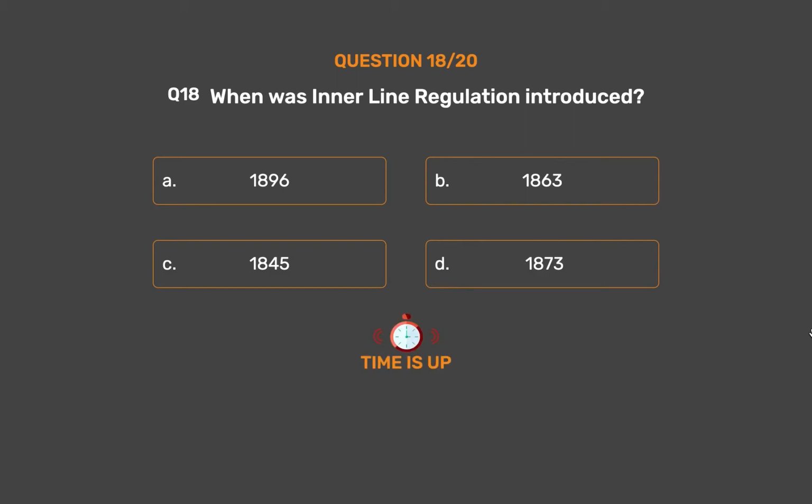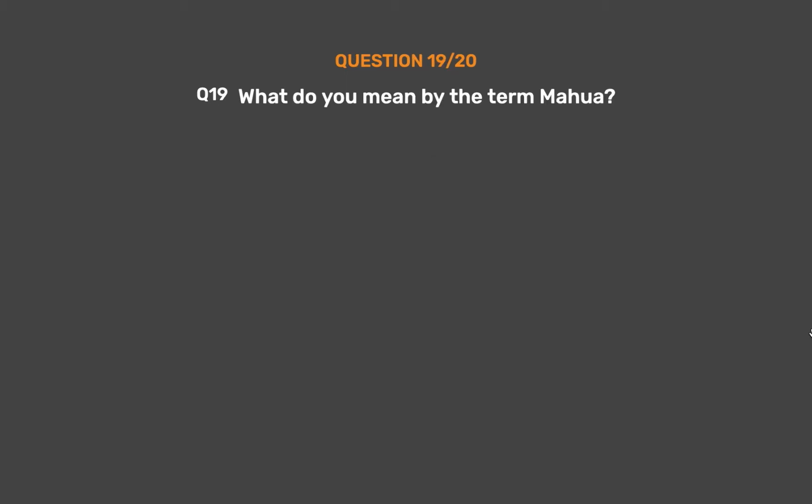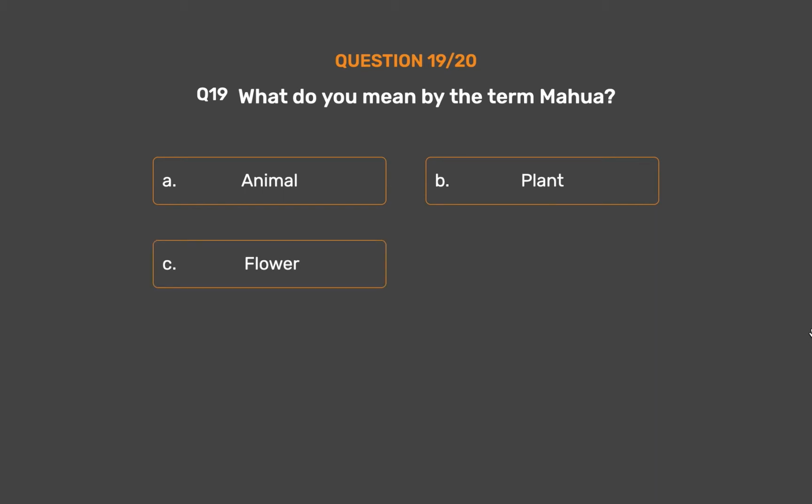The correct answer is option D, 1873. Question number 19. What do you mean by the term Mahua? Option A, animal. Option B, plant. Option C, flower. Option D, none of these.